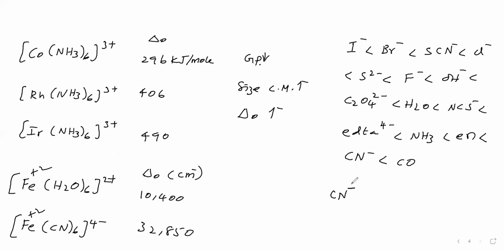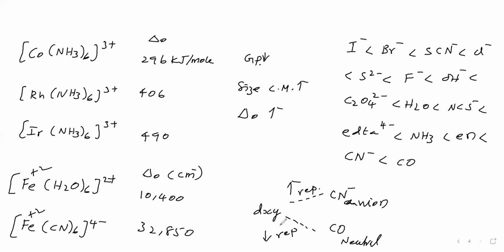Repulsion between the metal d orbital and each is possible, but it should be high for the anion and low for the neutral ligand. Therefore, the magnitude of repulsion is more for CN- than for CO.